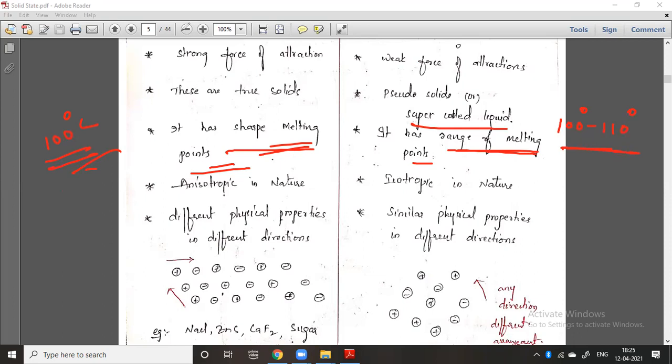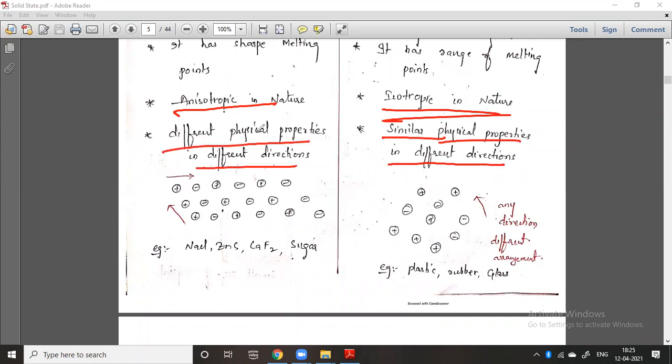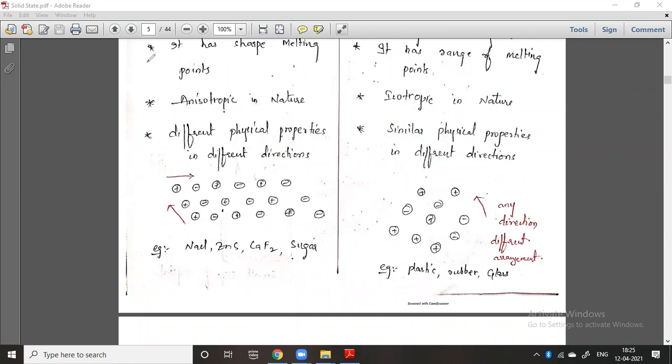The next point is very important here. The crystalline solids are anisotropic in nature and the amorphous solids are isotropic in nature. What is the difference between these two? Iso means same. I have already written the definition: isotropic means similar physical properties in different directions, and anisotropic means different physical properties in different directions. I will tell you exactly here.